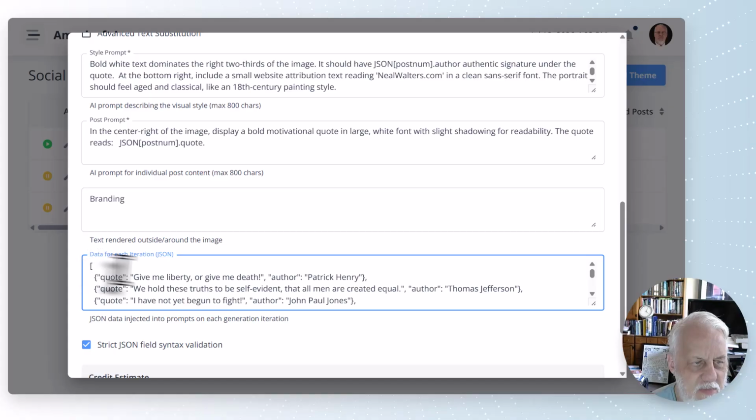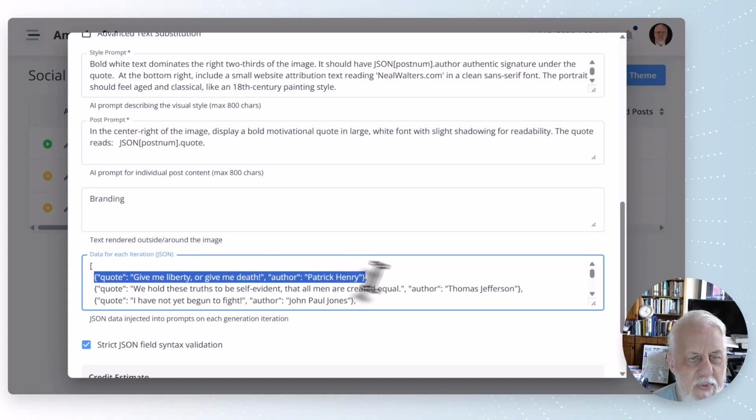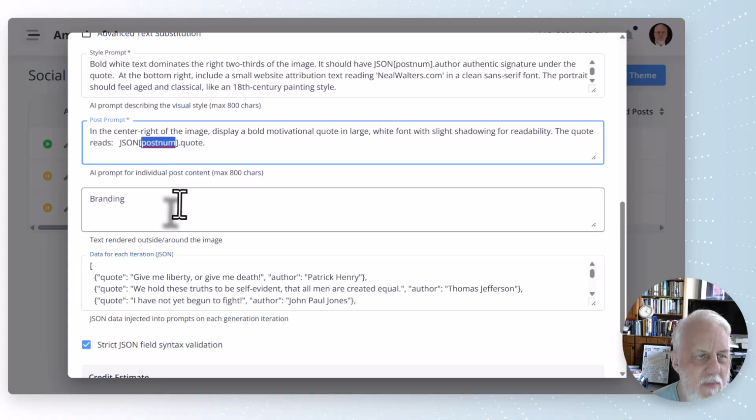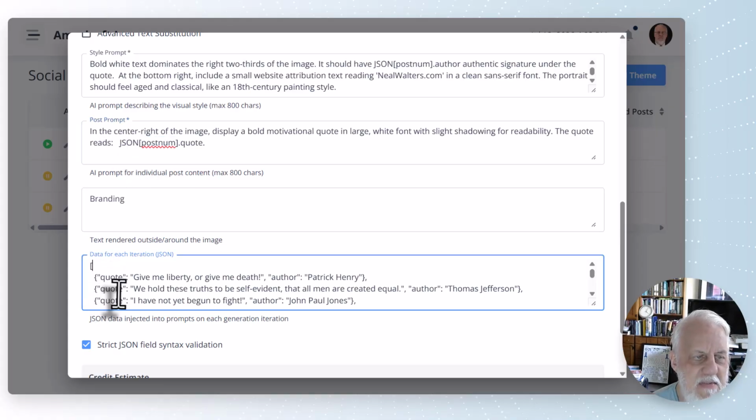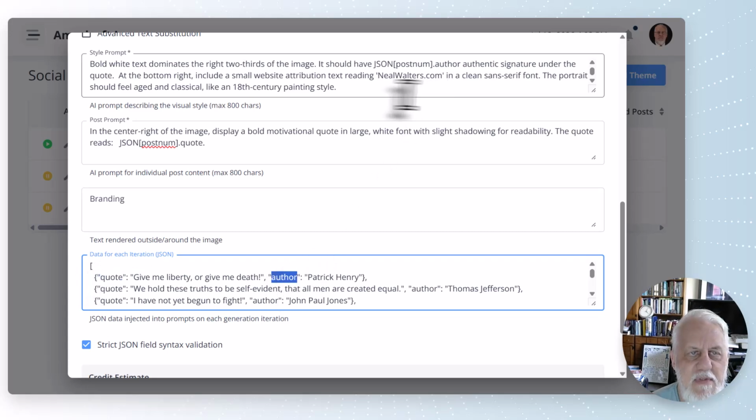Just tell it to create you some JSON, and it will automatically put it in some kind of array structure. Then you just use the word postnum in brackets up here to reference which element inside this JSON you want, which number. Then the word quote is the name of a field, and author is the name of another field. You might have more fields than that.